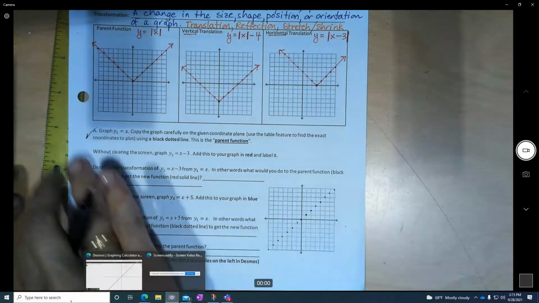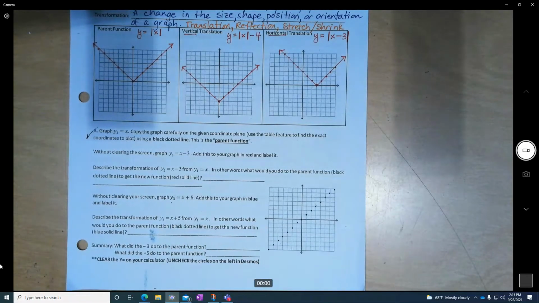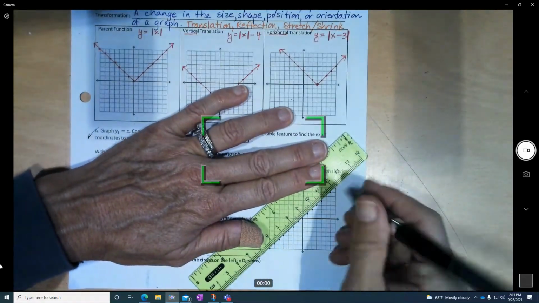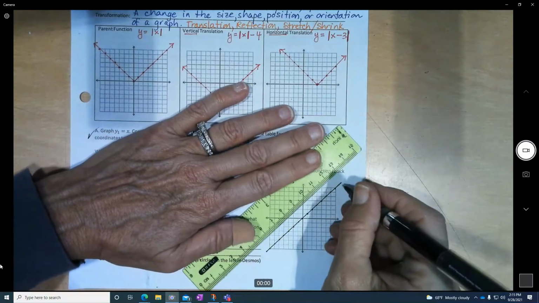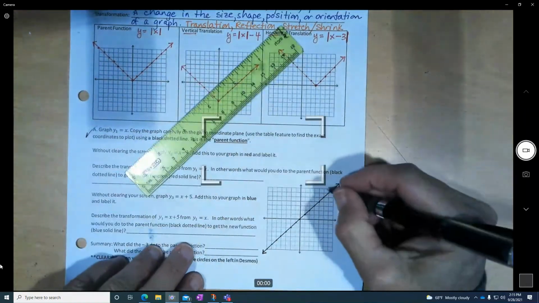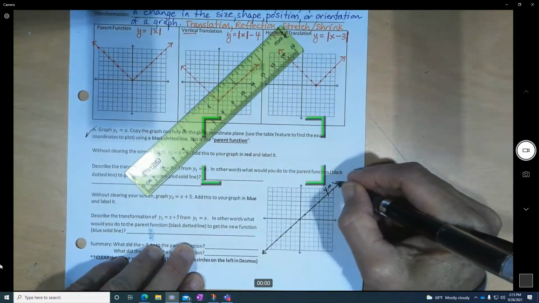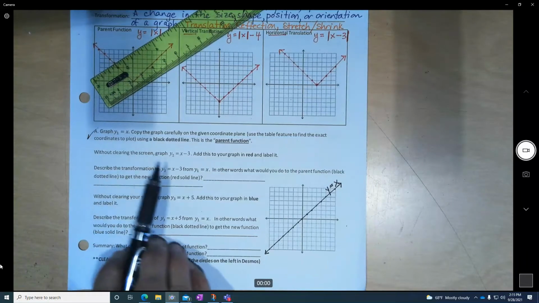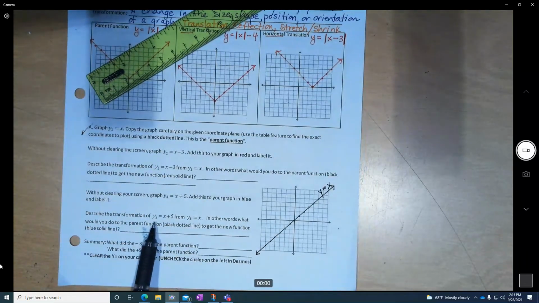It goes straight up and down. We're going to use a ruler, put arrows on the end and label it. You don't have to worry about the little subscripts here where it says y sub 1, y sub 2, y sub 3. That's just a way of differentiating the lines.